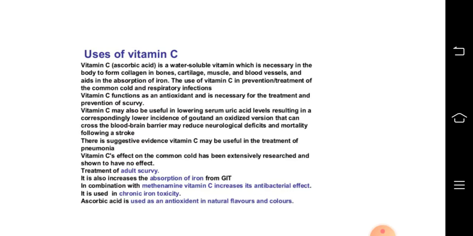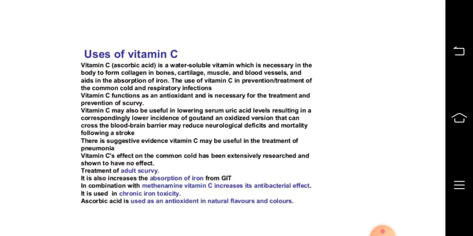The use of vitamin C in prevention, treatment of common cold and respiratory infections. Vitamin C functions as an antioxidant and is necessary for the treatment and prevention of scurvy. Vitamin C may also be useful in lowering serum uric acid levels, resulting in correspondingly lower incidence of gout, and an oxidized version that can cross the blood-brain barrier may reduce neurological deficits and mortality following a stroke. There is suggestive evidence that vitamin C may be useful in treatment of pneumonia.